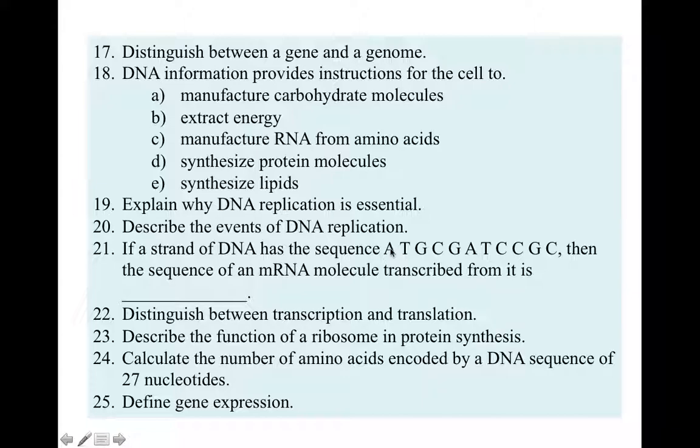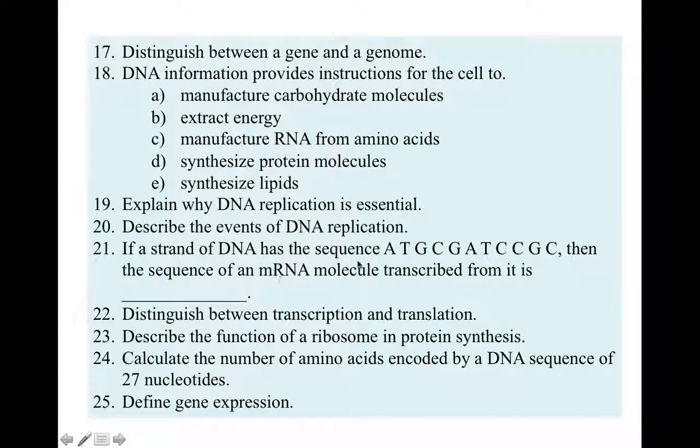So in front of the A, I will put U. In front of the T, I will put A, C, G, C, U, A, G, G, C, G.